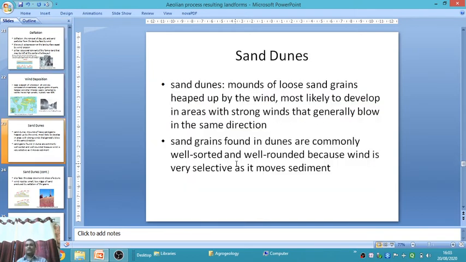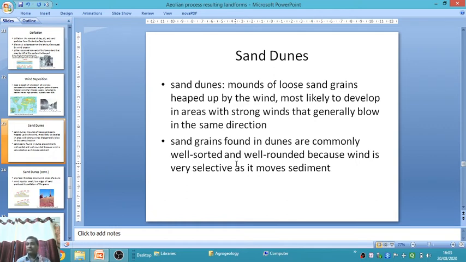Then sand dunes, in the desertic area, are mounds of loose sand grains heaped up by the wind, most likely to develop in areas with strong winds that generally blow in the same direction. Suppose winds are flowing from west to east, then dunes form in the west to east direction. Suppose north to south, then north-south dunes form, called sand dunes.